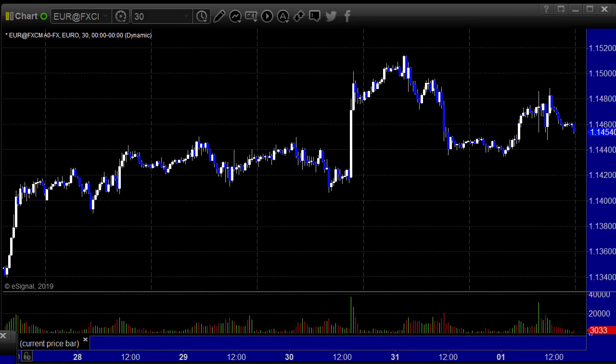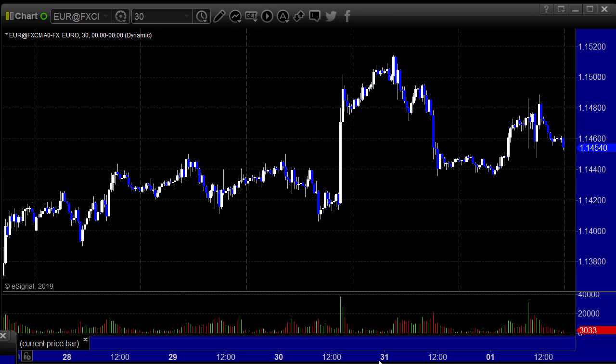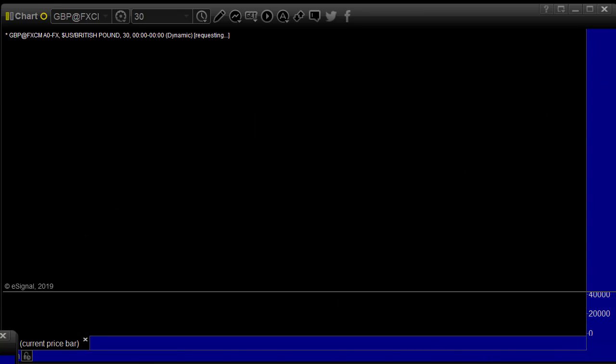All right, let's look at the intra-week action. So 30-minute candles on the euro dollar, and you can see, look, for Monday, Tuesday, Wednesday, it was basically a 60 pip range, which is untradeable. And it popped on the Fed announcement, and then that was it. Came back a bit. There's really nothing there.